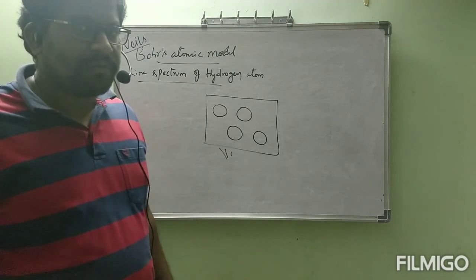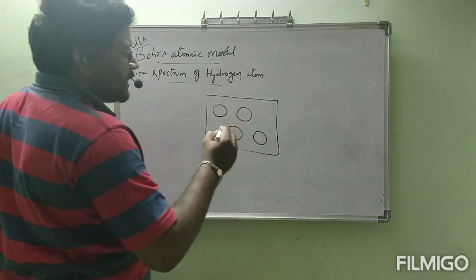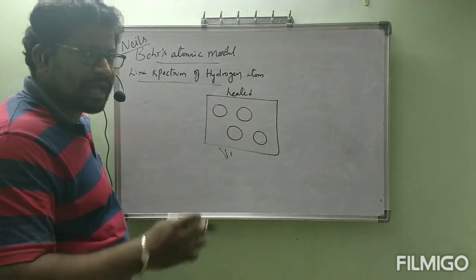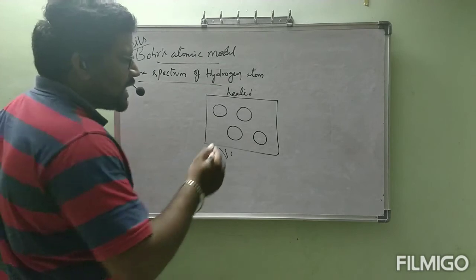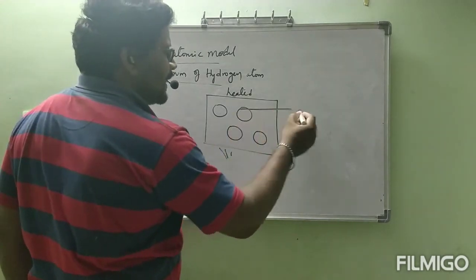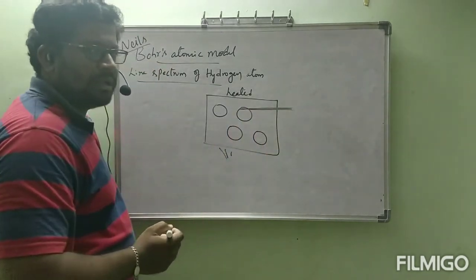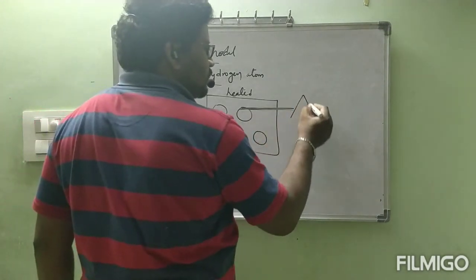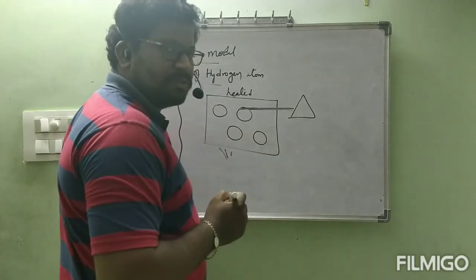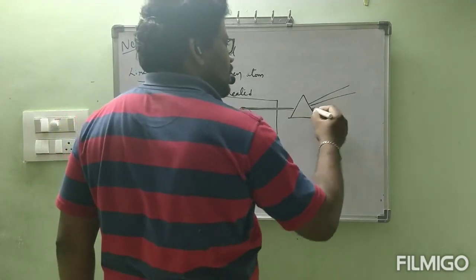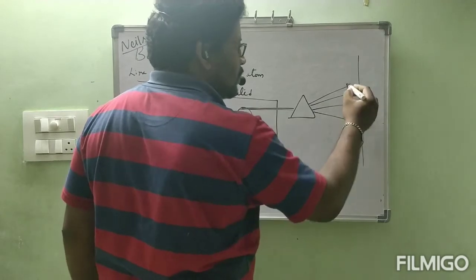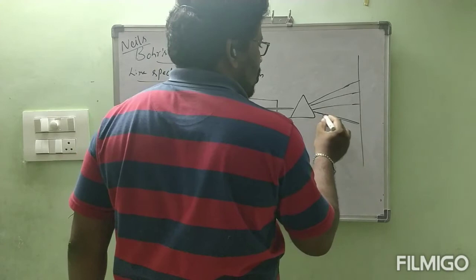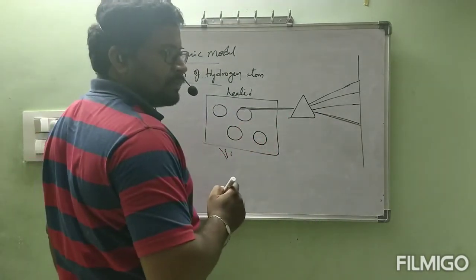But before that, what we have to do? This hydrogen gas must be heated. When this hydrogen gas is heated at high temperature, it will give out light. When that light is passed through a prism, we will get spectrum.